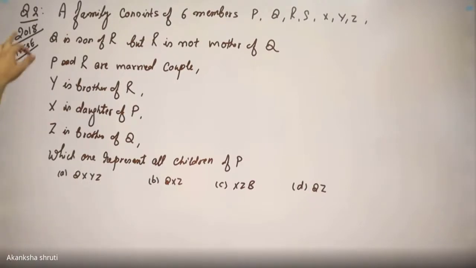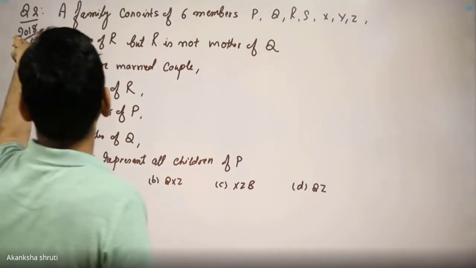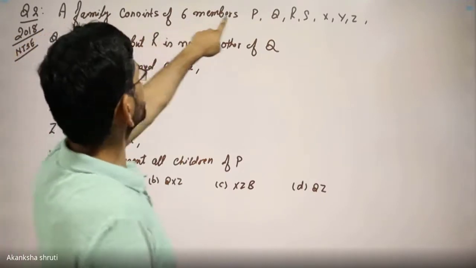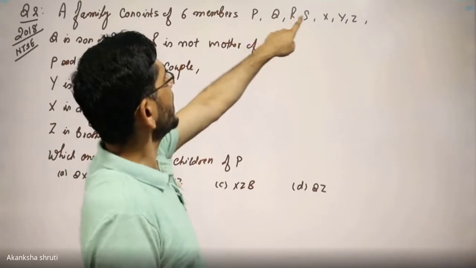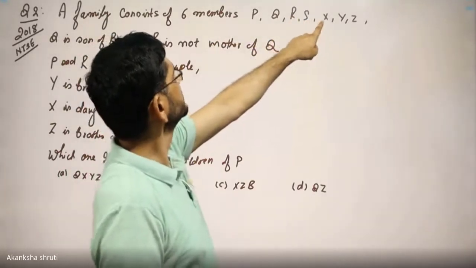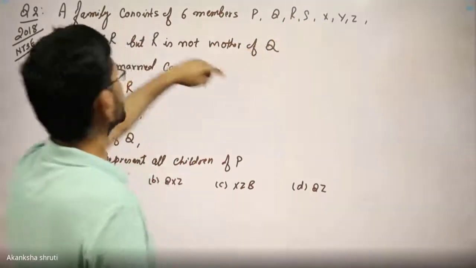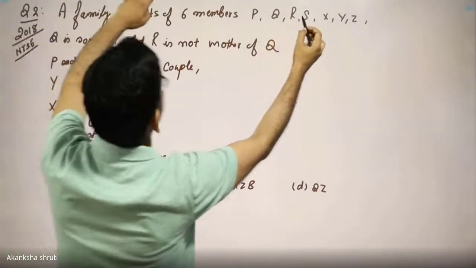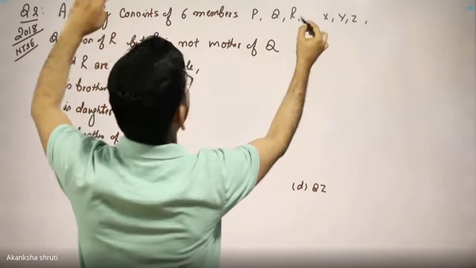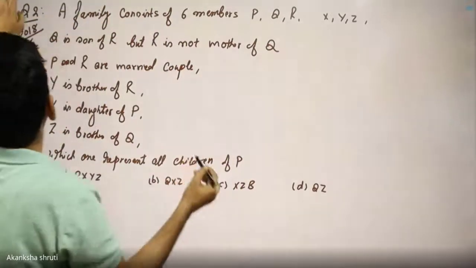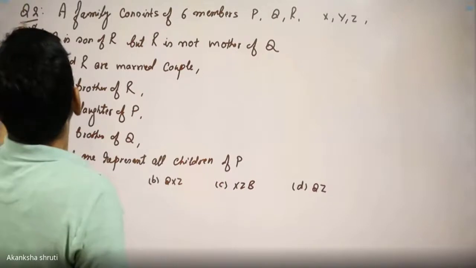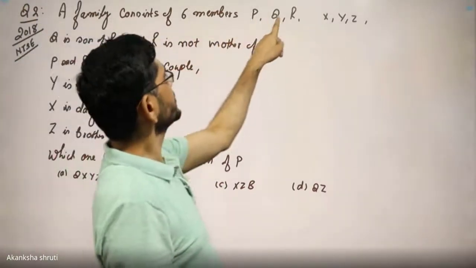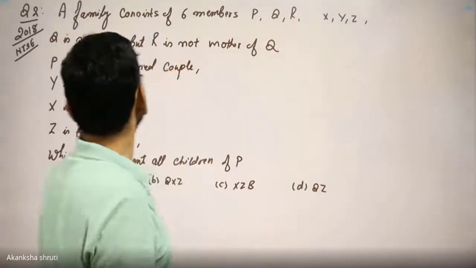Students, let us consider question number 2, which was asked in 2018 in our NTSC. A family consists of 6 members, P, Q, R, X, Y, Z. I think one more is written here, PQR only, S is not there. Okay, now students, so drop it. Question number 2, a family consists of 6 members, P, Q, R, X, Y, Z.